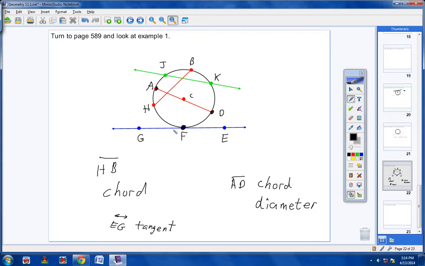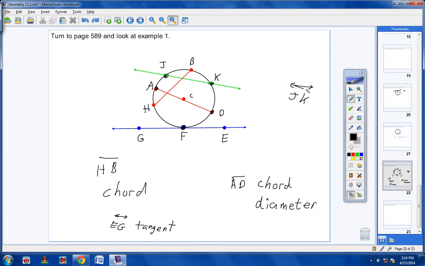Okay, now lastly, letter D, we're going to look at line JK. Now notice line JK is right here. Here's J, here's K, and here's the line that goes through those two points. And I know it's referring to line JK, not segment JK, because of this right here.